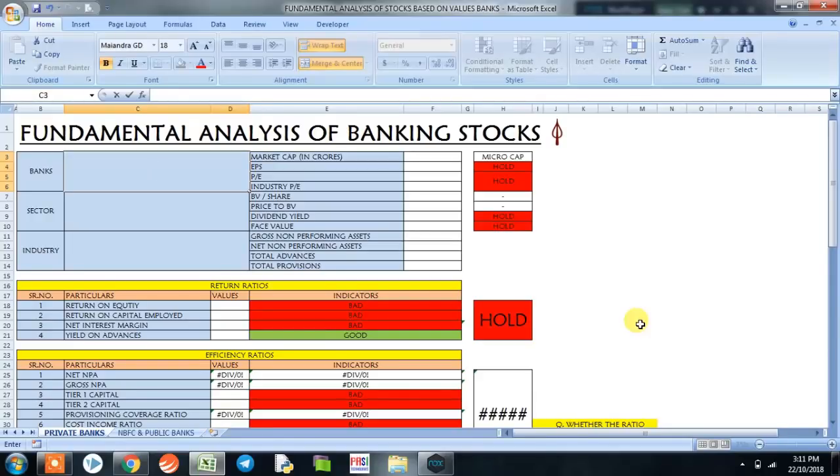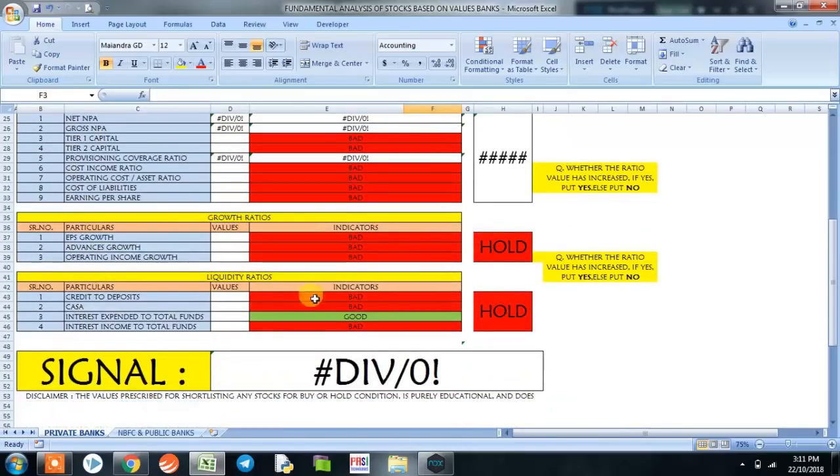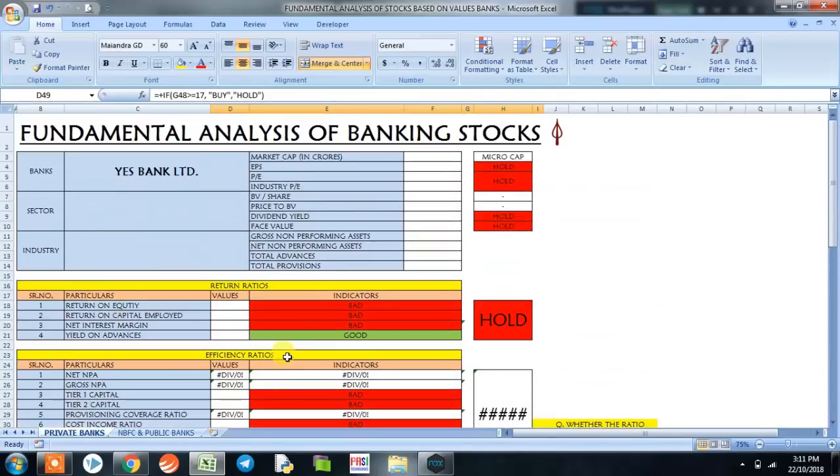Today we'll be analyzing our banking stock. The name of the banking stock is YES Bank Limited. The Excel spreadsheet in front of you is an Excel program wherein banking stocks' financial data are used to arrive at a conclusion on whether to invest in that particular banking stock or not at this point of time.